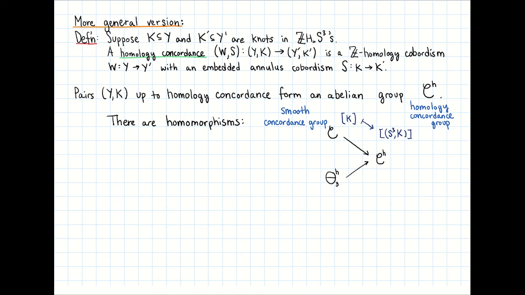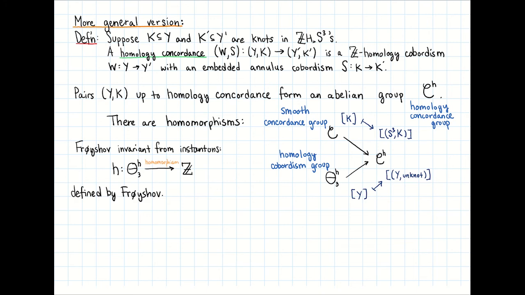The second homomorphism, on the bottom, is from the homology cobordism group of integer homology 3-spheres to the homology concordance group. This homomorphism sends an integer homology 3-sphere Y to the pair Y with an unknot, where the unknot is in a 4-ball embedded in Y.